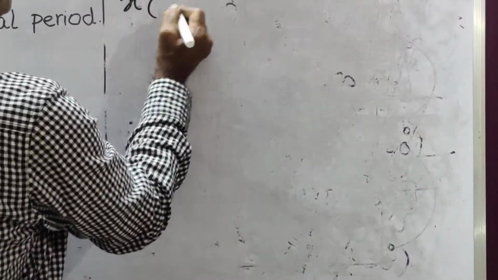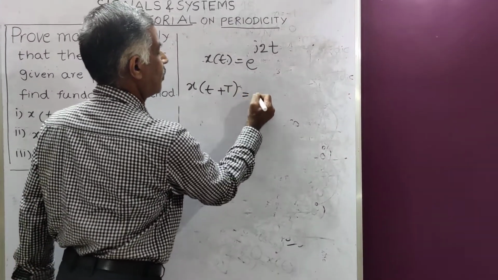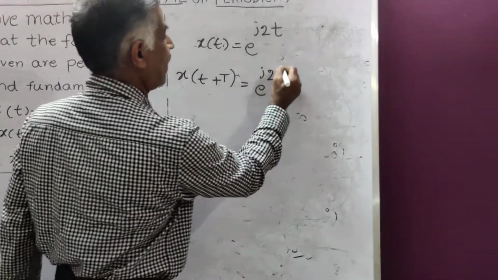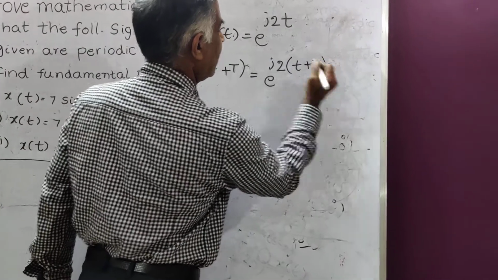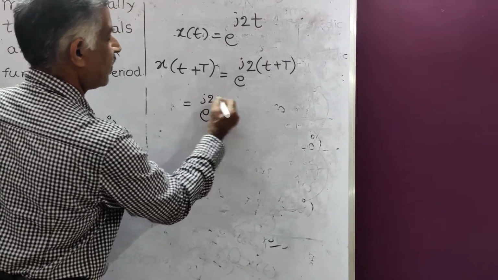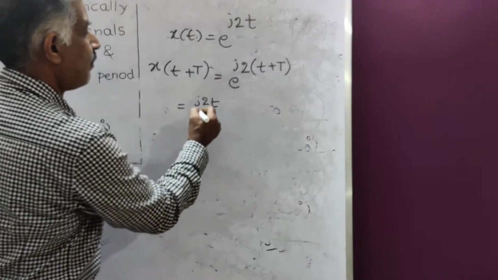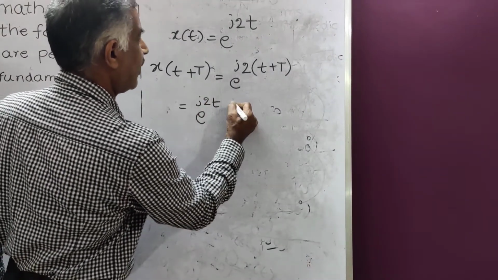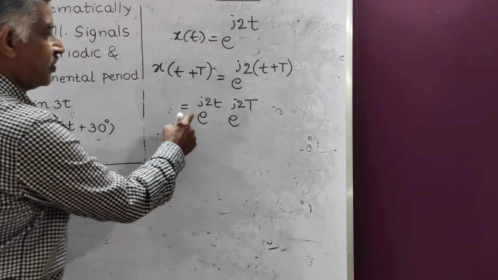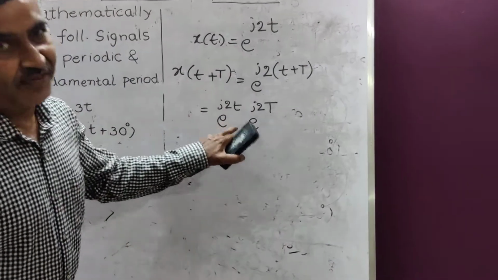Again, to prove it to be periodic, x of t plus T is equal to e power j2 times t plus T, equals e power j2t. So we come across what is known as the exponential, e power j2t and e power j2T. This is from indices.